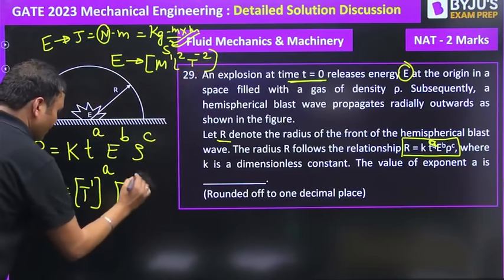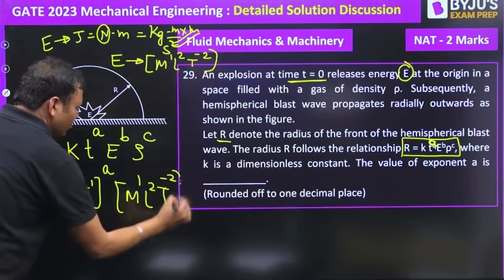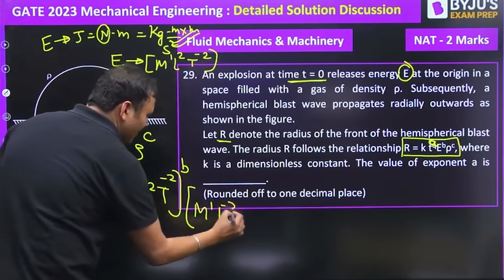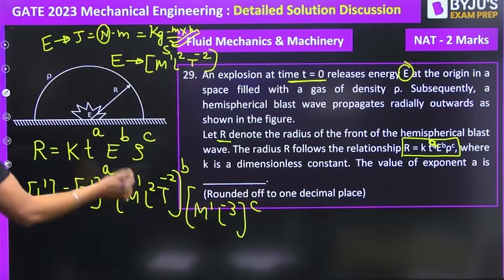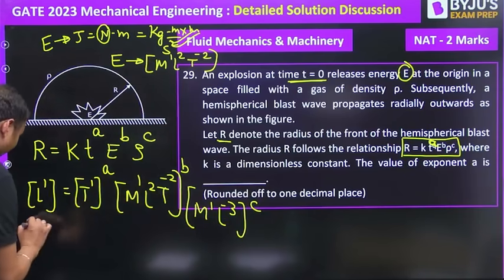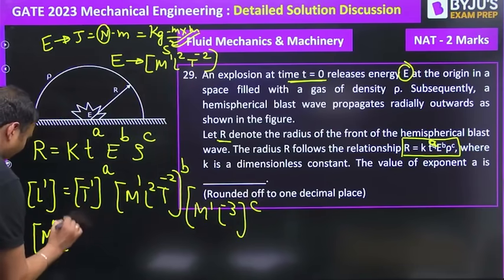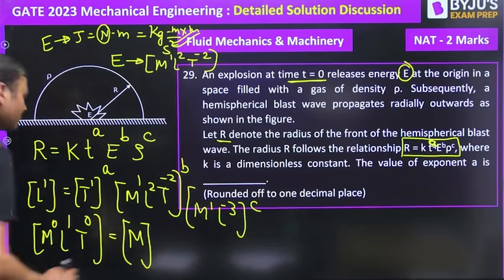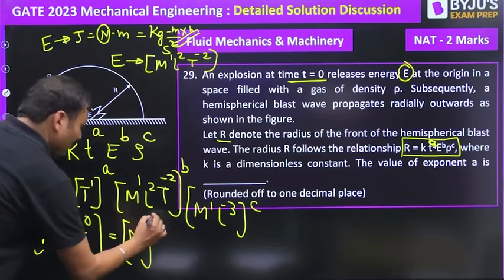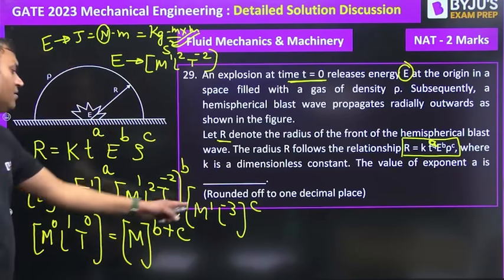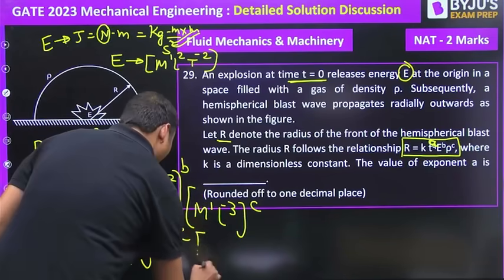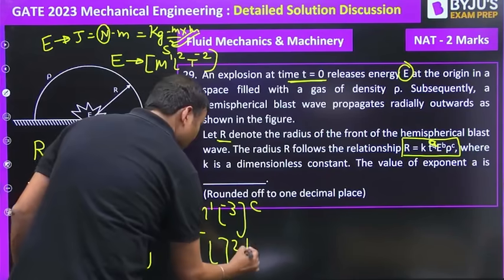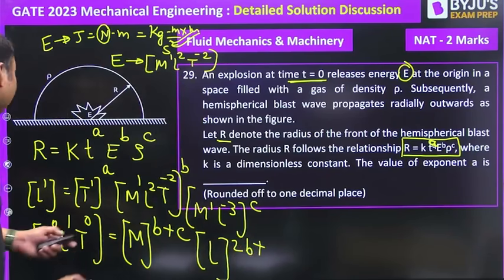So M1 L2 T minus 2 to the power B, and the density is kg per meter cube, M1 L minus 3 to the power C. Separate the powers, so we can write it as M0 L1 T0 is equal to M to the power, what is M to the power? B plus C. Then L to the power 2B plus or minus 3C.